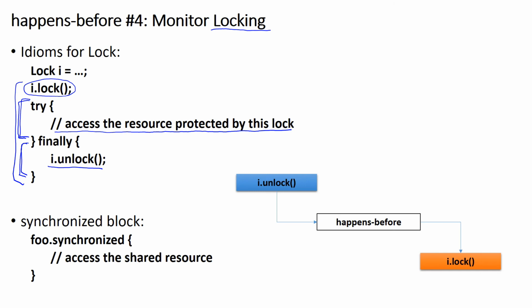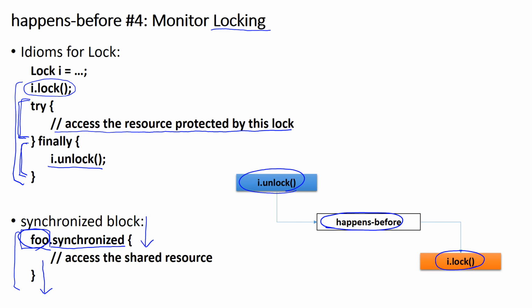Alternatively, you could use this synchronized construct. In this example, when we enter this synchronized block, we automatically acquire the lock associated with this foo. And when we leave this synchronized block, for example, when an exception is raised, we automatically release the lock associated with this foo. And the rule about locking ensures that this unlock statement happens before this lock statement.